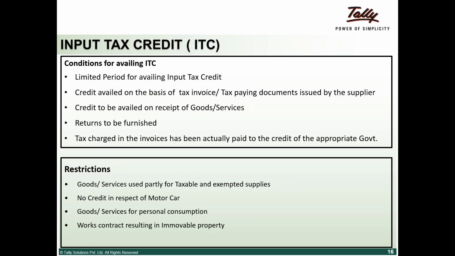There are exceptions in very few cases, that somebody who is running a transportation business will be able to take input credit. Otherwise, motor cars will not be entitled for input credit. For goods and services for personal consumption, you will not get ITC, that is input credit. For works contract resulting in an immovable property, like if I call the contractor and tell him to construct a factory building, I will not be able to get an input credit.